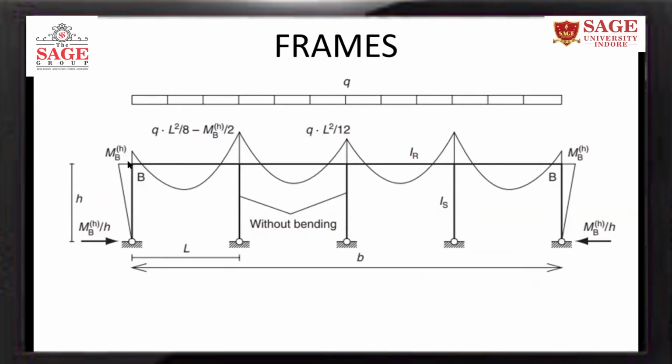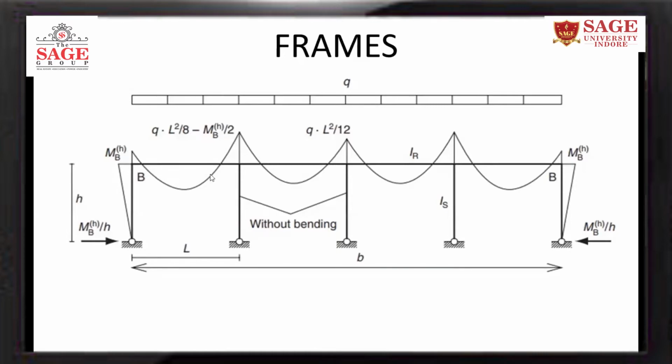But if this end is fixed, in that case, this line will be like this. It will start from this point and end here. So here there will be somewhat negative moment. But in the central column, there will be no moment. This will happen only if both spans are equal.